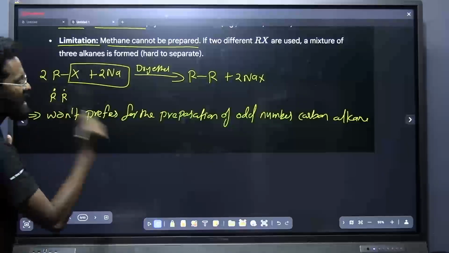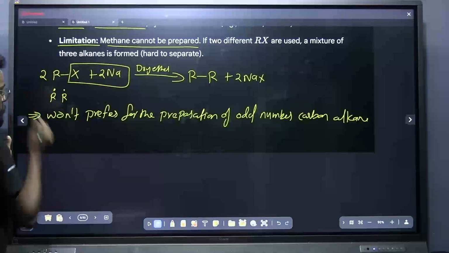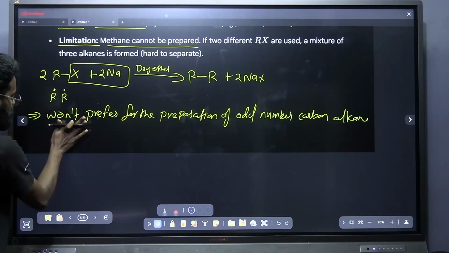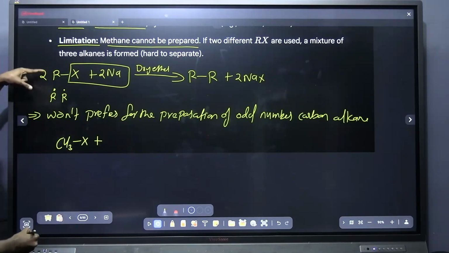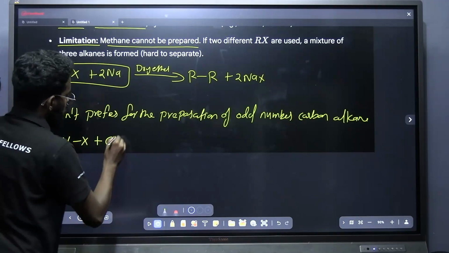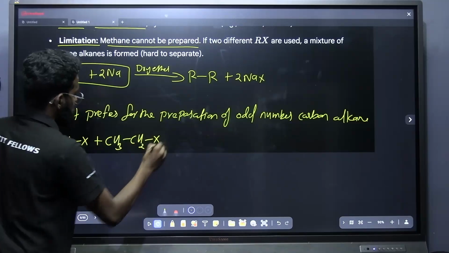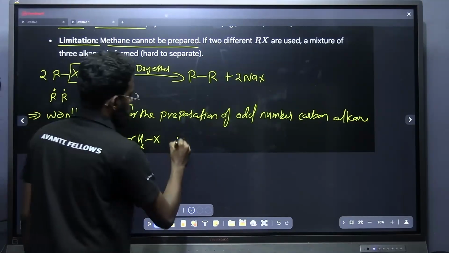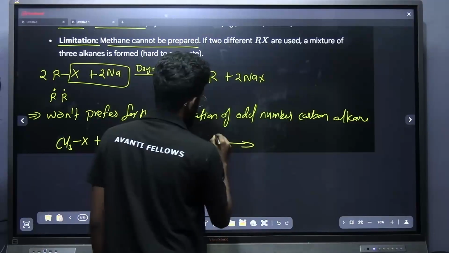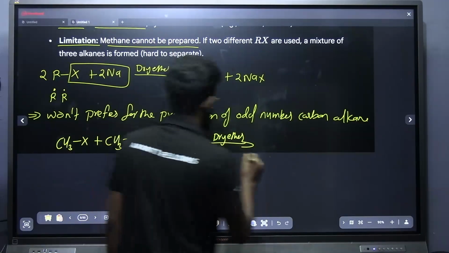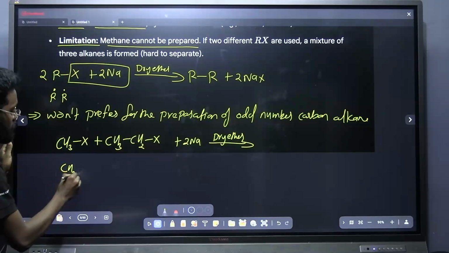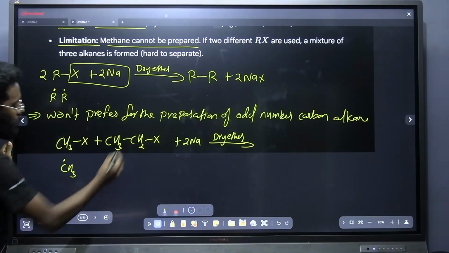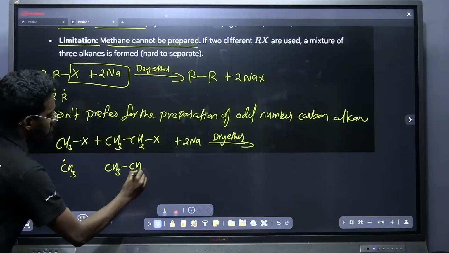If I want to prepare an alkane with an odd number of carbon atoms, I will take, just imagine, CH3X. I will take 2 different alkyl halides. In the previous case, for symmetrical alkane, I took the same alkyl halide. Here I will take 2 different alkyl halides, CH3X and CH3CH2X. This will be treated with 2 Na in presence of dry ether. What different products will I get? For that, you should know what different free radicals are forming here. One free radical forming is CH3, another is CH3CH2.